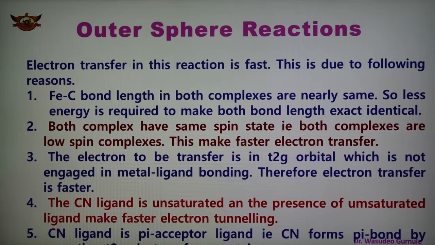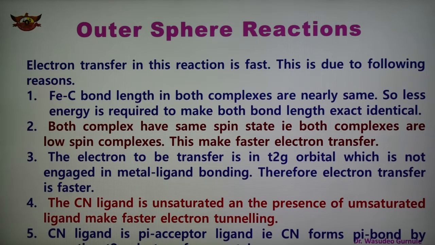Third point is that the electron to be transferred is in a t2g orbital, which is not engaged in metal-ligand bonding. Therefore, electron transfer is faster. So this is another reason. In this example, the electron transfer takes place fast.